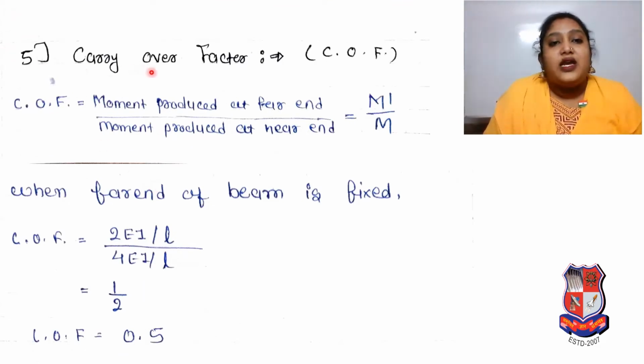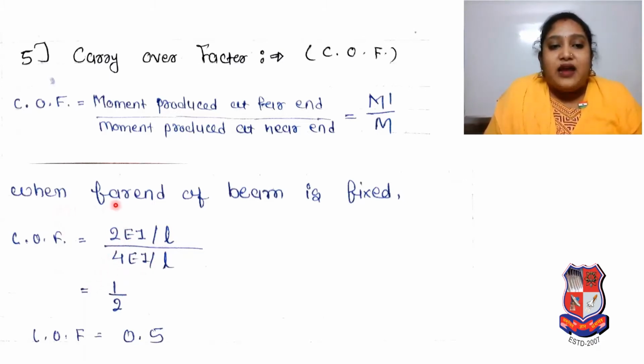Now carry over factor, COF. It is moment produced at far end divided by moment produced at near end. Moment produced at far end we denoted by M dash, moment produced at near end is denoted by capital M. So when far end of beam is fixed, carry over factor will be 2EI by L upon 4EI by L. EI cancels, L cancels, 2 into 2, so 2 cancels, so what will be that? 1/2.